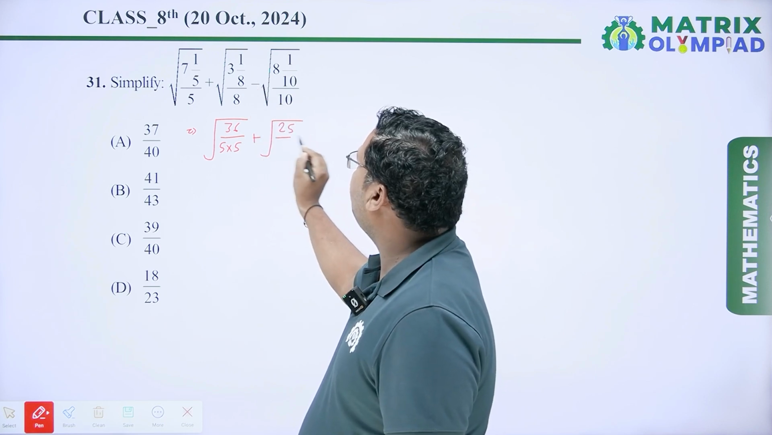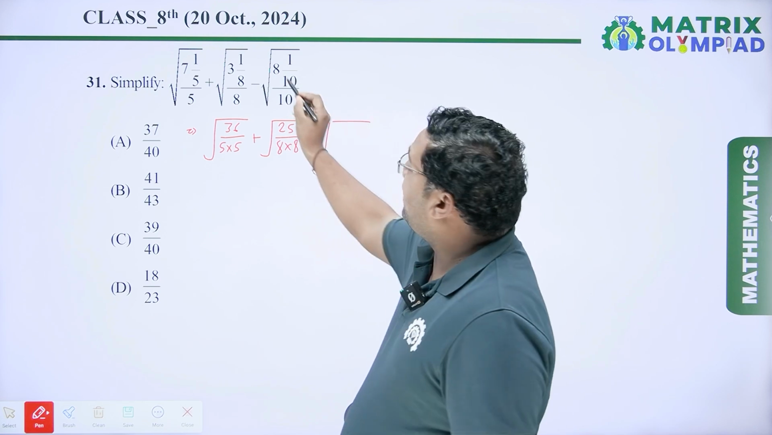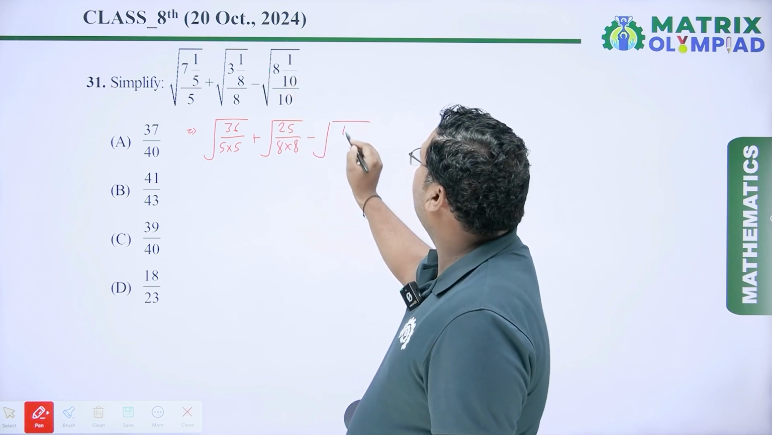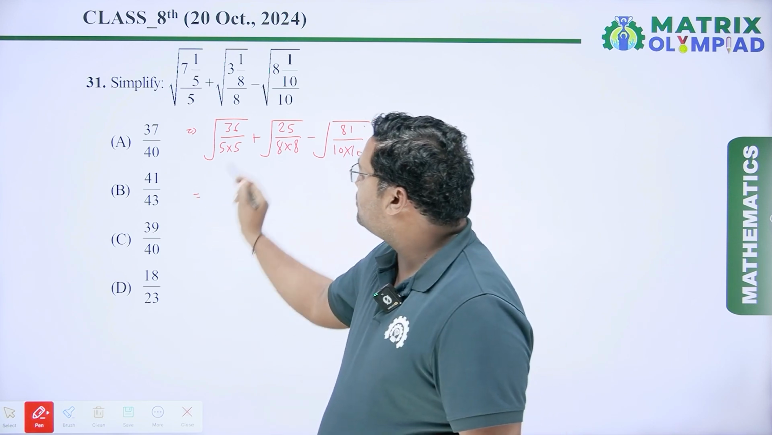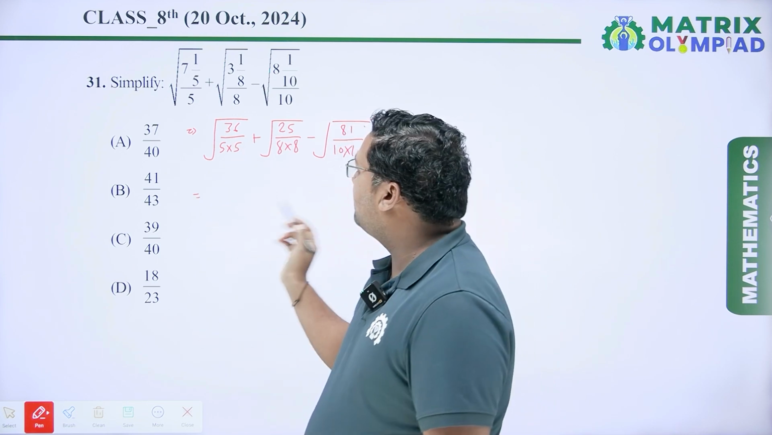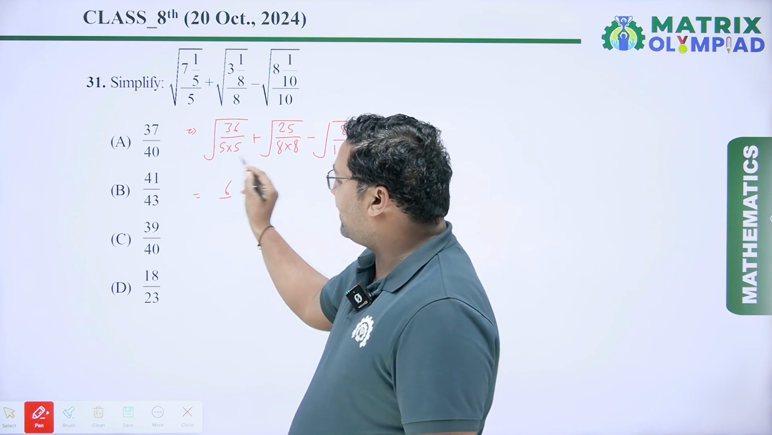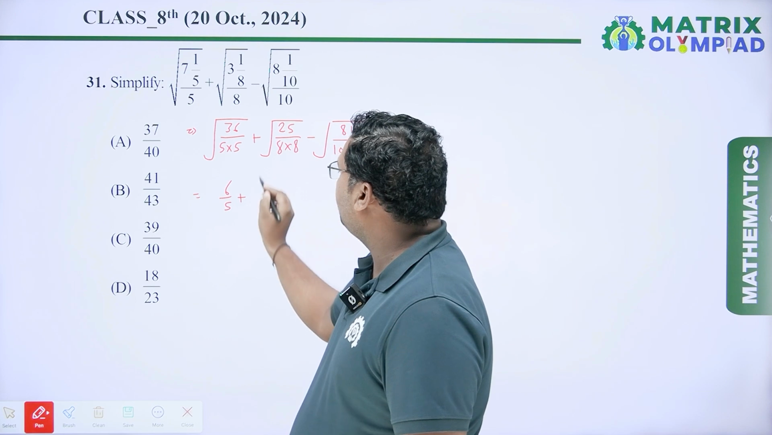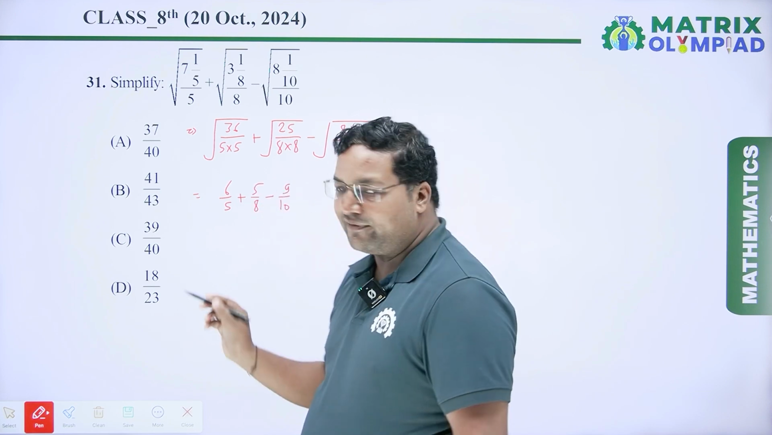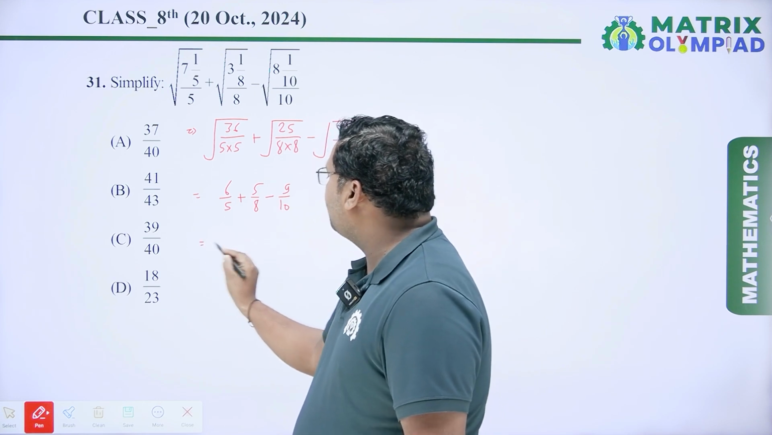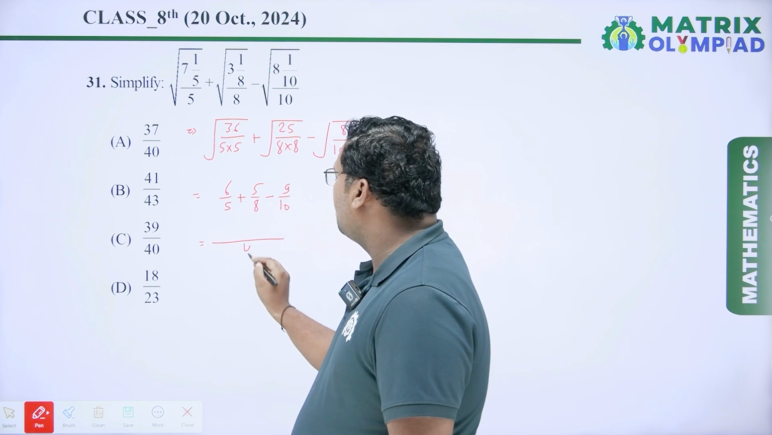So it is 25 upon 8 into 8, minus 10 8s are 80. 80 plus 1 is 81. So it is 81 upon 10 into 10. Now we have to find the square root of these numbers. So square root of 36 is 6 and square root of 5 into 5 is 5. Similarly, it is 5 upon 8 minus 9 upon 10. Now we have to solve this expression. So first of all, we have to take the LCM here. The LCM of 5, 8 and 10 is 40.